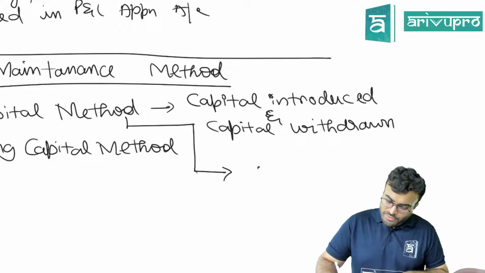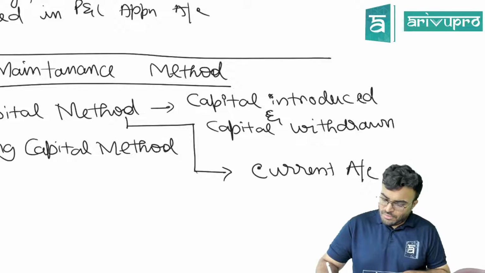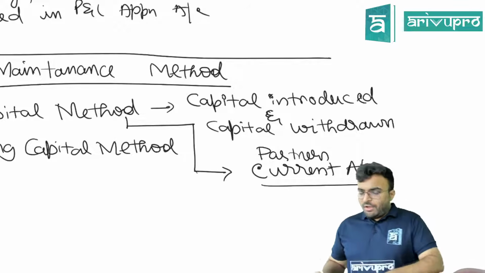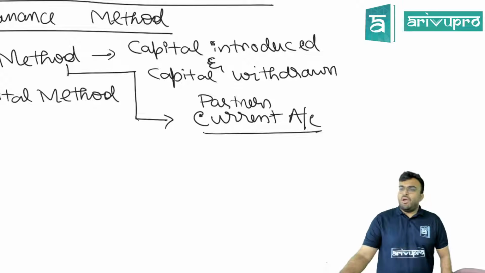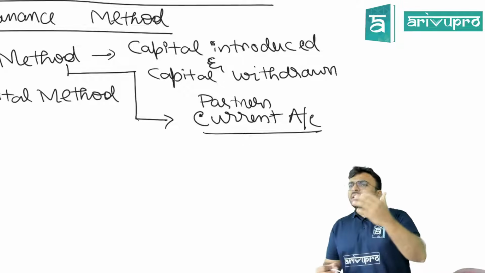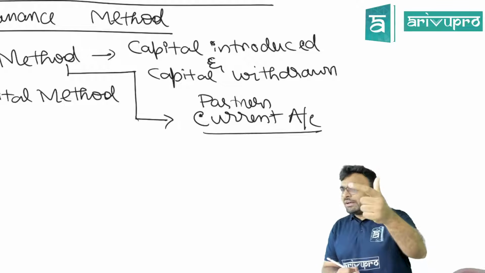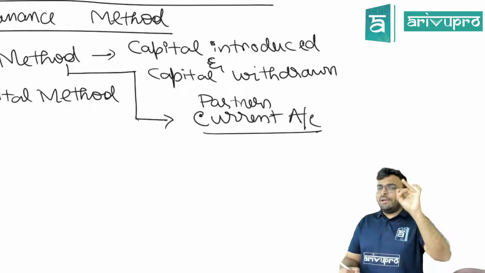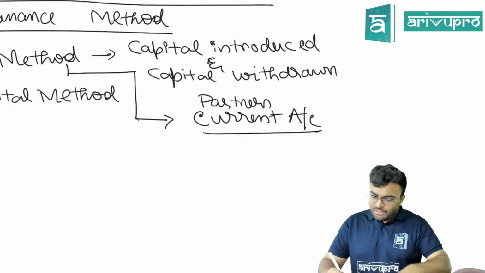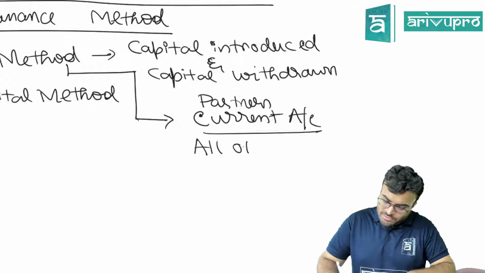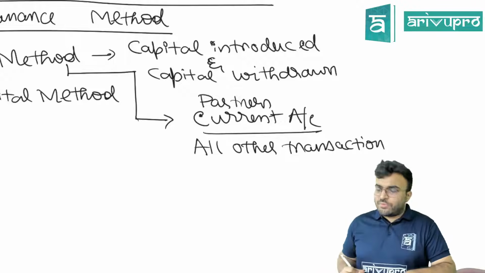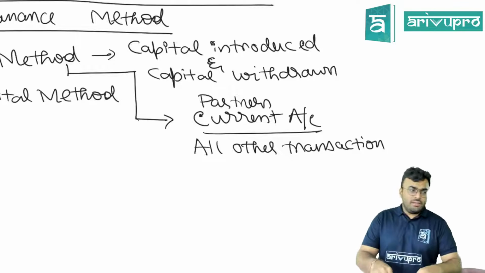In this case, we will use one current account. Partners current account is going to be prepared. What happens in partners current account? All other transactions, that is interest on capital, salary to partner, profit share to partner, interest on drawings taken from partner, all these transactions will go into the partners current account. Is this clear? So all other transactions will be in the partners current account. I hope it's clear.